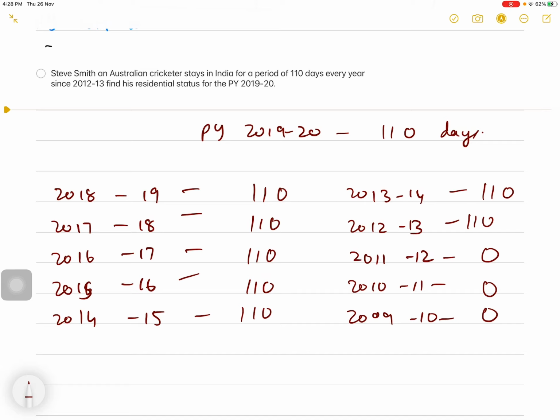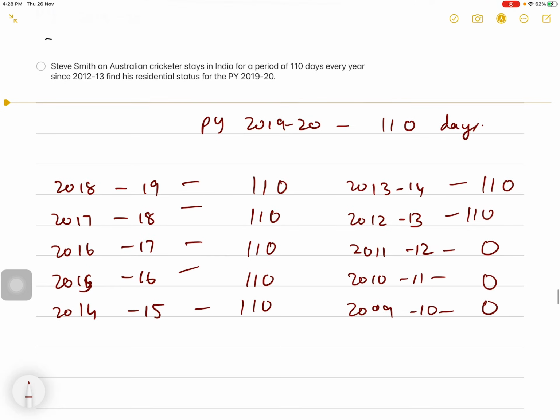So let us see whether he satisfies the additional conditions. For 09-10, 10-11 and 11-12, his stay in India is less than 60 days. So he does not satisfy the first as well as the second basic condition.